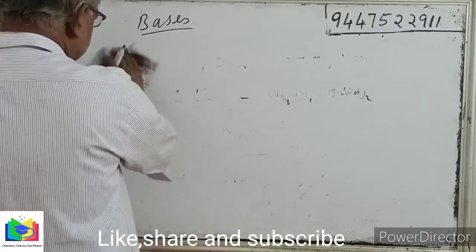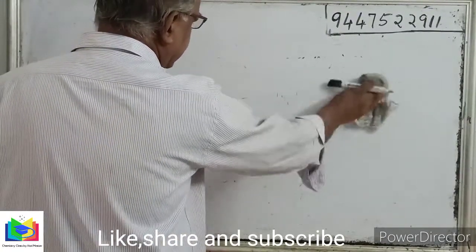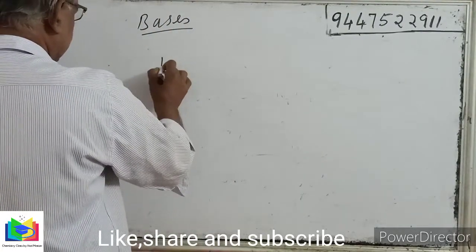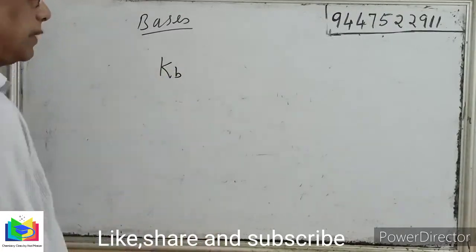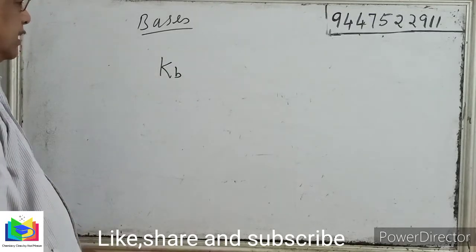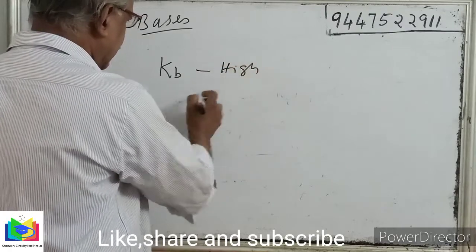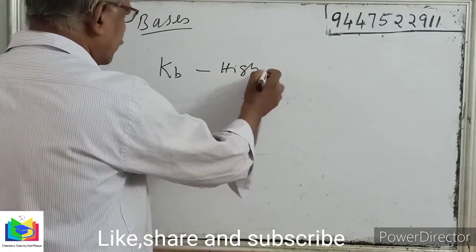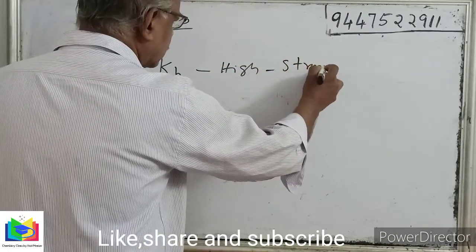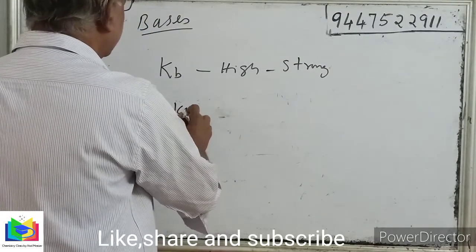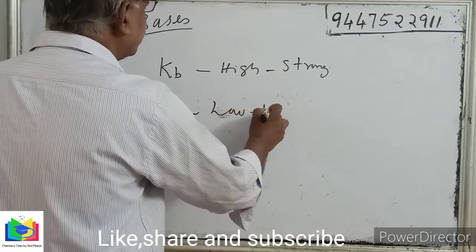The strength of a base is expressed in terms of Kb, that is, the dissociation constant of a base. For strong bases this Kb will be high, and Kb low means a weak base.